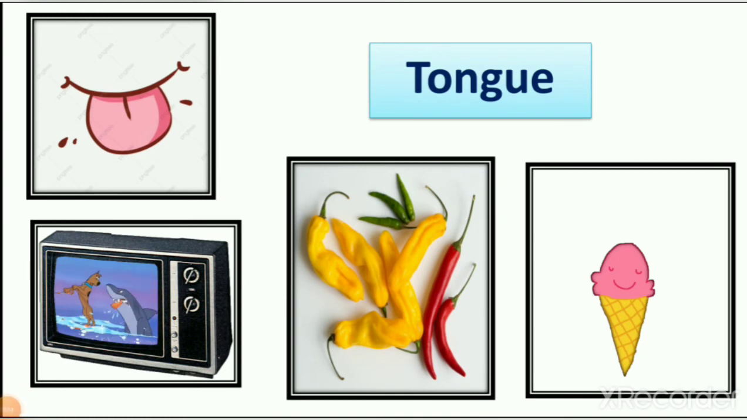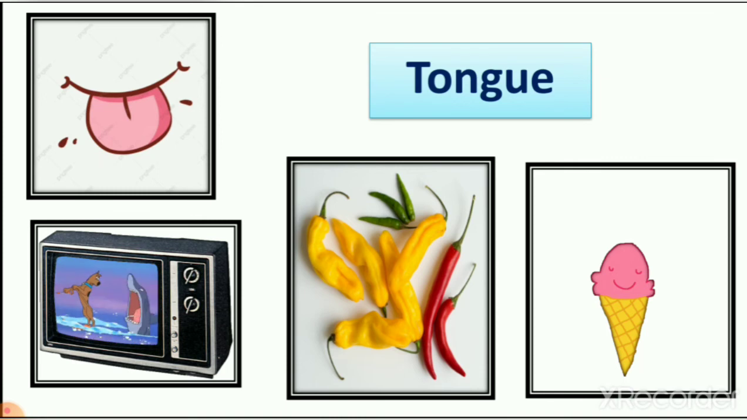So ice cream is very sweet. How do we know that? Do we use our eyes to know that ice cream is very sweet? No. Do we use our ears? Does ice cream speak that I am very sweet? Yes or no? No. So how do we know? When we taste it. So now you tell me which is the odd one here? Ice cream is the odd one.